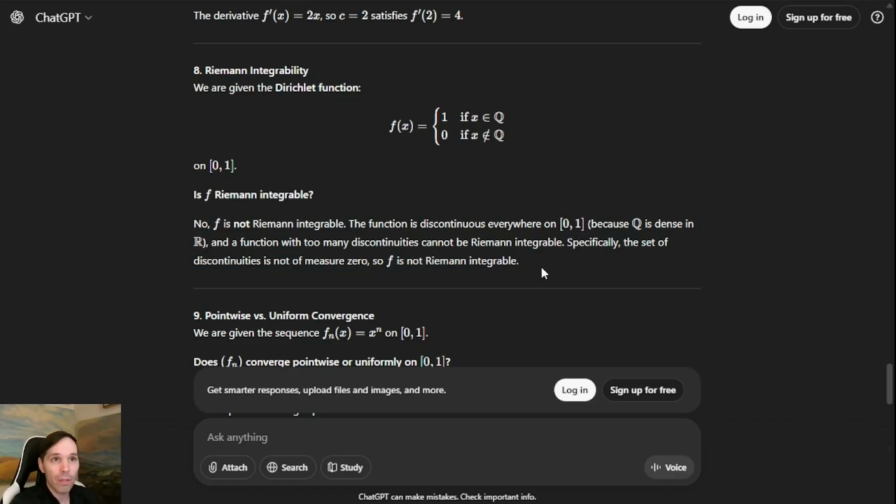Now, for those of you who do go on to graduate analysis, this measure theory that I've mentioned will lead to a new form of integration, which is a little bit more powerful, called Lebesgue integration. And in Lebesgue integration, this function is integrable, and it would evaluate to 0, the integral over this closed interval for this function.